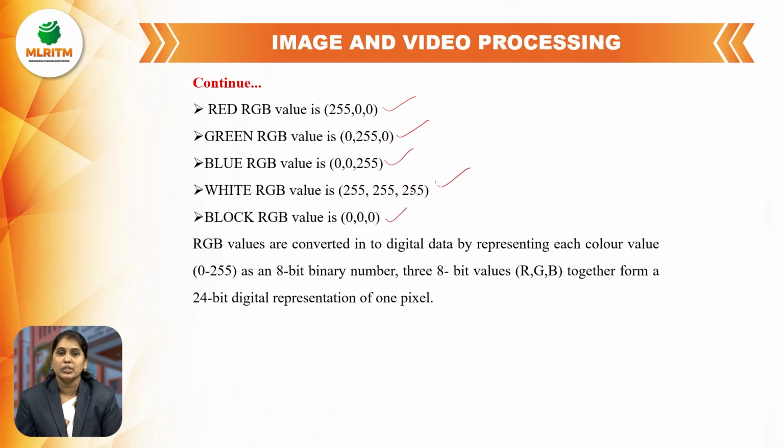Black RGB value is 0, 0, 0. So RGB values are converted into binary data by representing each color value as an 8-bit binary number. So three 8-bit binary numbers together form a 24-bit digital representation of a single pixel.